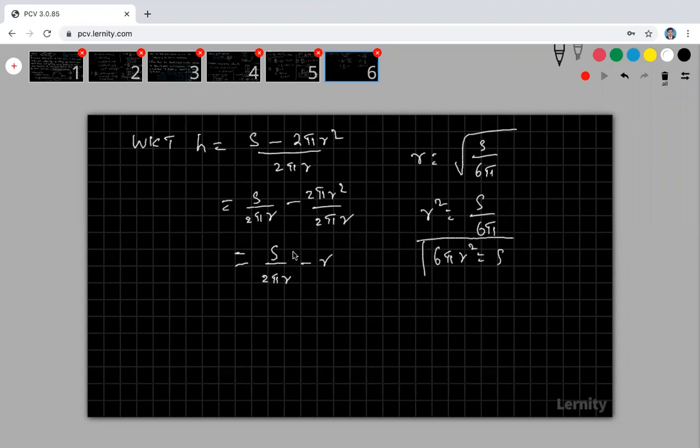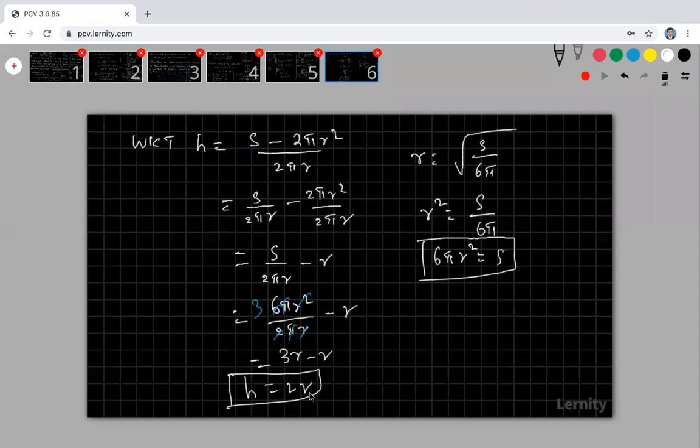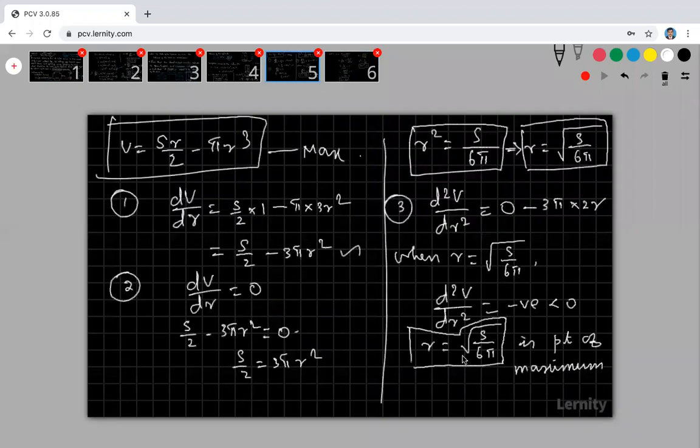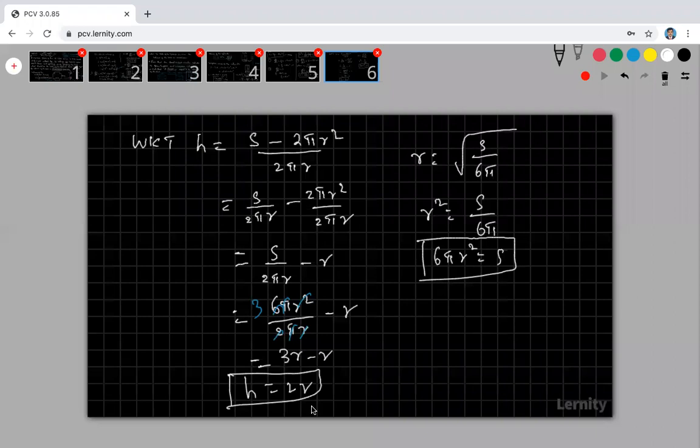Now apply this result here. For my h, s is equal to 6 pi r square divided by 2 pi r, equal to r minus r. So here also you can cancel it, and 2 cancel it. This is 3, pi cancel, 1 r cancel. So therefore I am getting 3r minus r, that is 2r. That is my h. When height is equal to base diameter, that means 2r, I am getting the maximum volume. Okay, this is the answer.